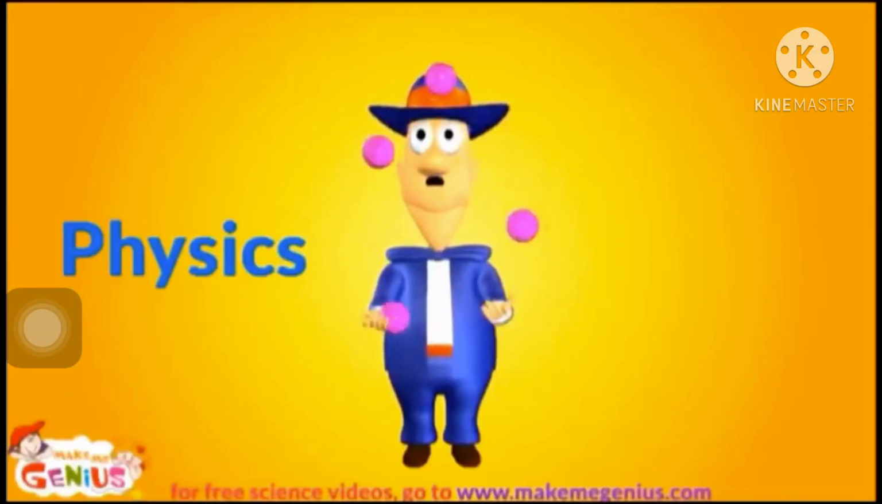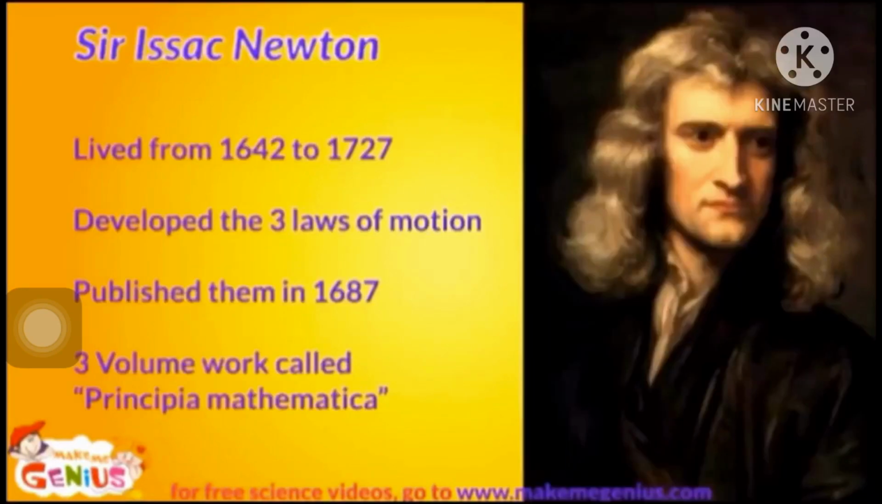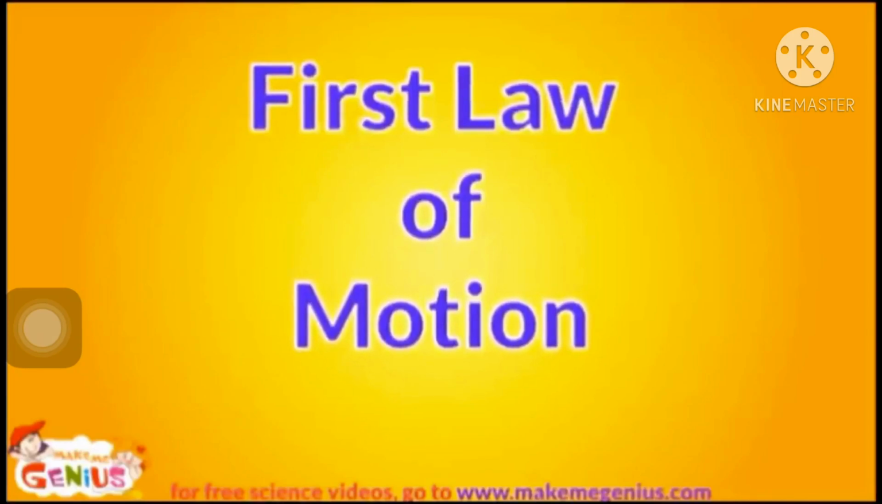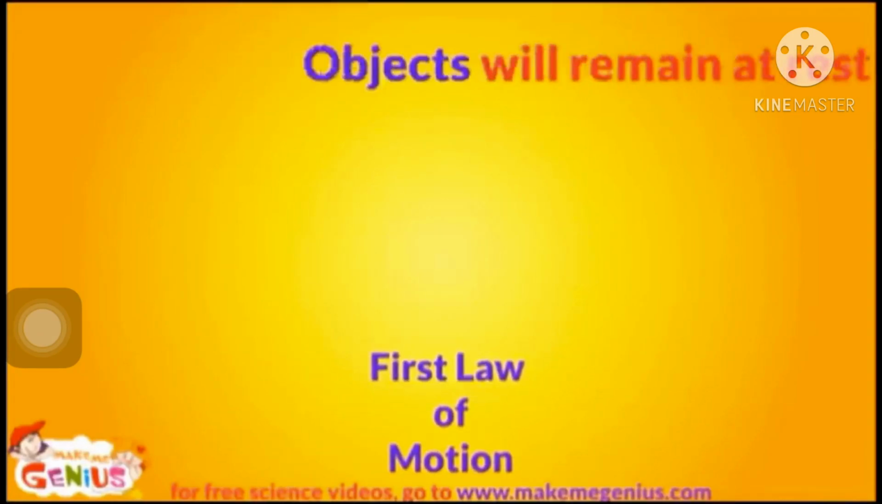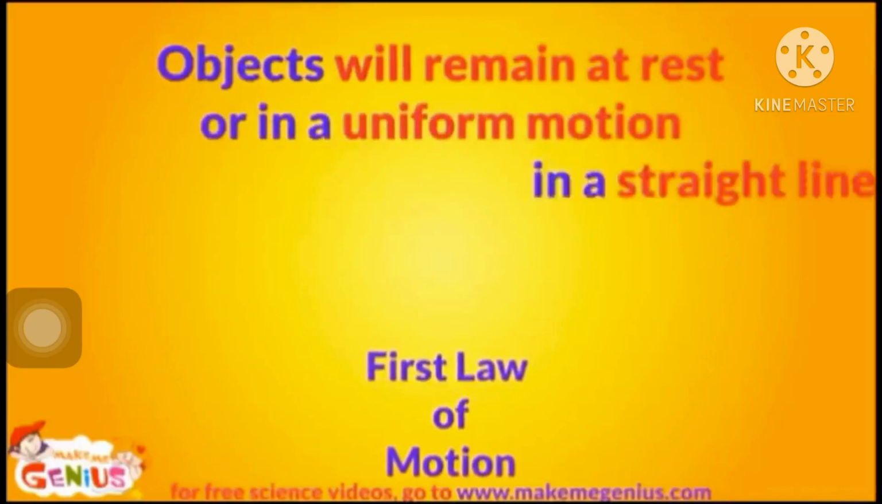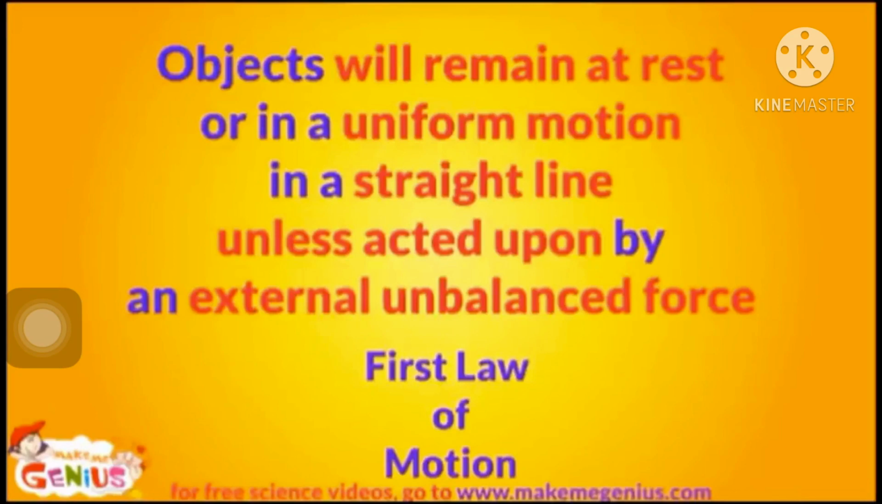Did you know that physics is about how things move and why things move? It was Isaac Newton who discovered the three laws of motion. He was a scientist who lived from 1642 to 1727. Let's first learn about the first law of motion. It is also called the law of inertia. It states objects will remain at rest or in uniform motion in a straight line unless acted upon by an external unbalanced force.